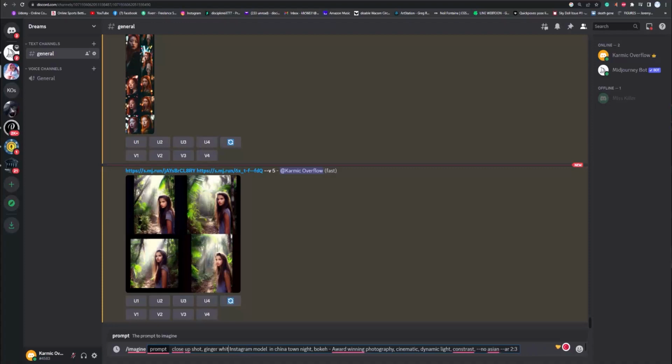I can probably just say Instagram model now, female. And I can also put Chinatown like this. I think this works where it kind of helps understand that this is a concept by itself. Might have to put it in quotation marks on this one. I know it works well for stable diffusion. All right, let's try that. And then what else? Close-up shot.